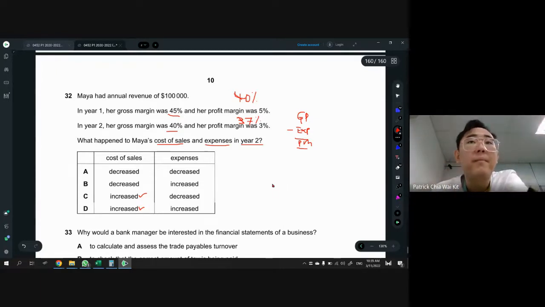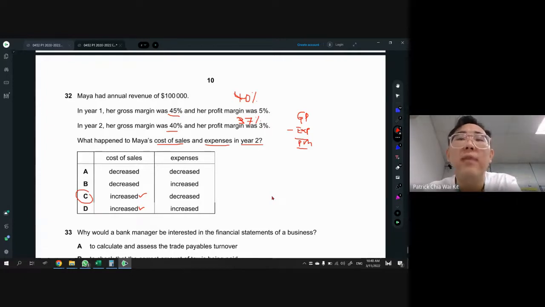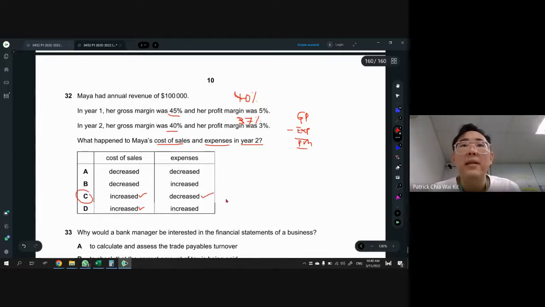Sorry, in year 2, gross margin 40, profit margin 3, so 40 to 3 is 37. In that case, that means they control better, right? They control better, yeah. Therefore, it decreases. If you just take 5 minus 3, people might still get the same answer here. Good for them. But you shouldn't take the PFTY and then compare like this. You're supposed to take the difference and see for yourself for the expenses part.